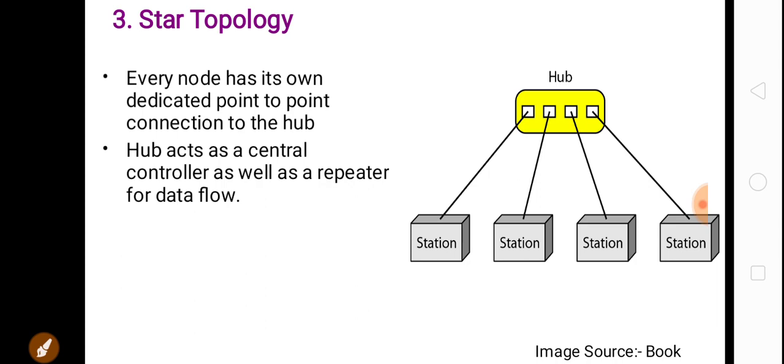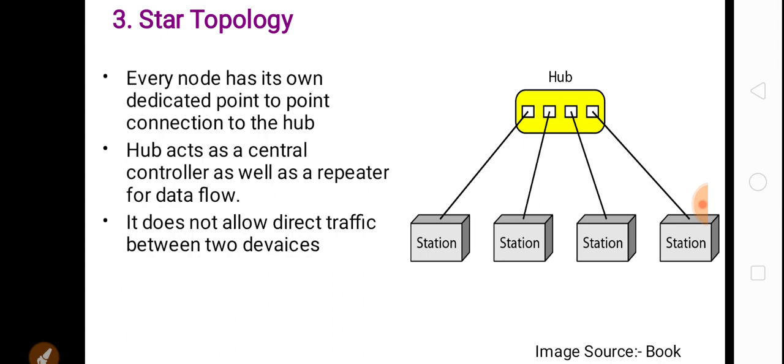Hub acts as a central controller as well as a repeater for data flow. So this hub will work as a controller. When we want to send data to any device, this device will send the data first to the hub, and depending upon the destination address, the hub will send the data to the devices. The hub also works as a repeater to regenerate the data: if any signal becomes weak or loses power, then the hub will regenerate the data.